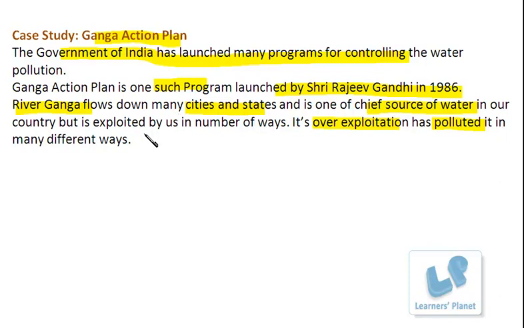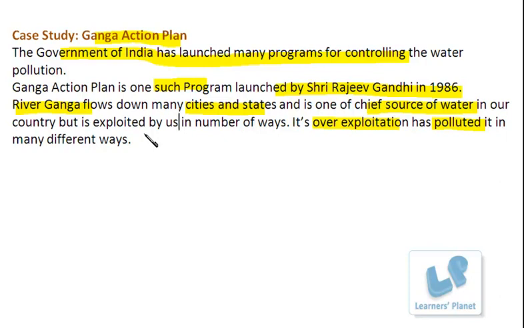Considering these points, the quality of the water was deteriorating, and thus, after observing these facts, this plan was launched. The objective of the Ganga Action Plan is not a single one, but there are many, and different actions are taken to control this pollution.